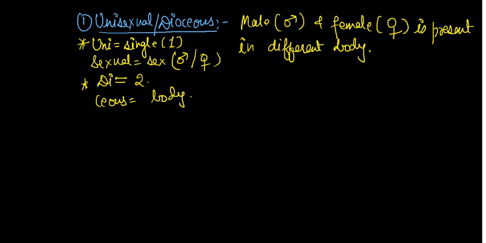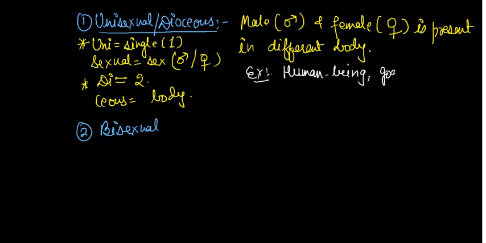The second one is bisexual. In unisexual there are so many examples that you already know. The best example is human being, goat, horse, etc. Coming to bisexual, it is also called monoecious.